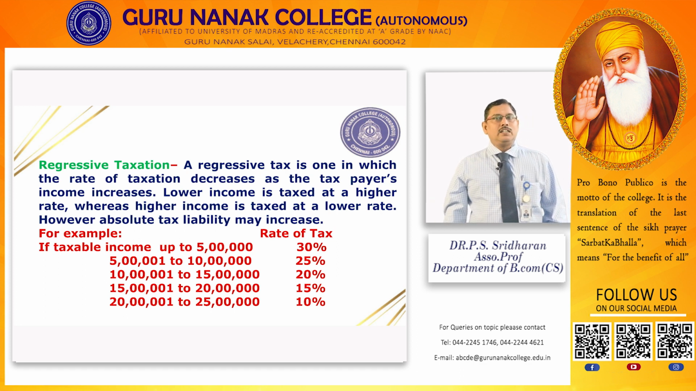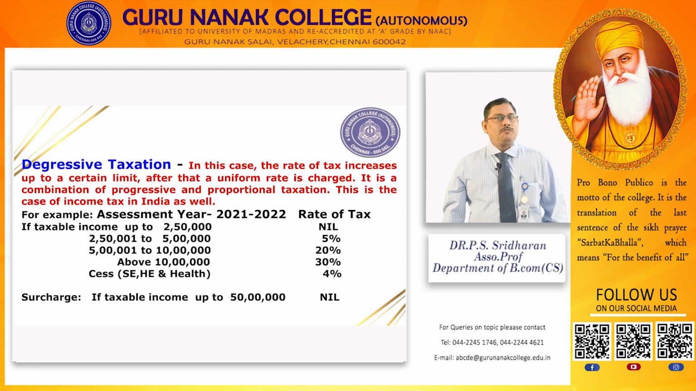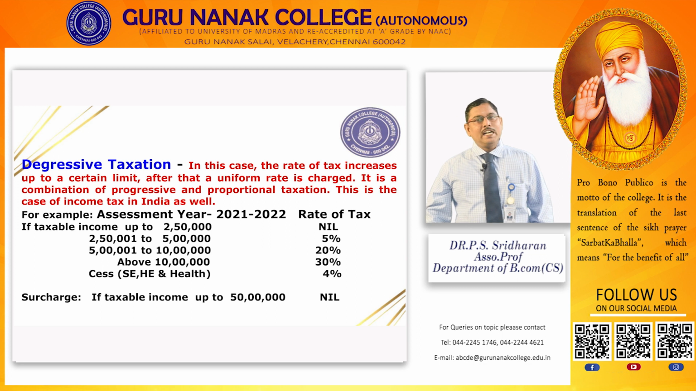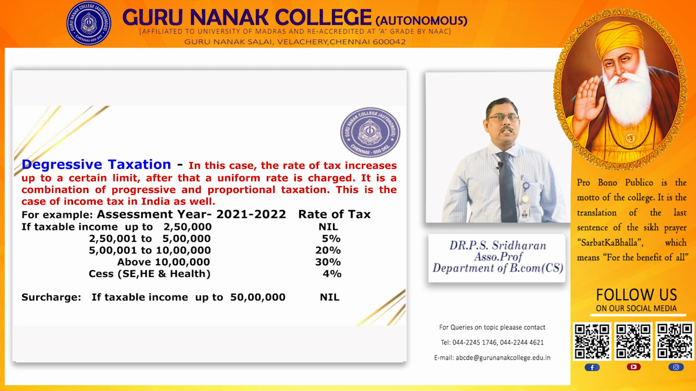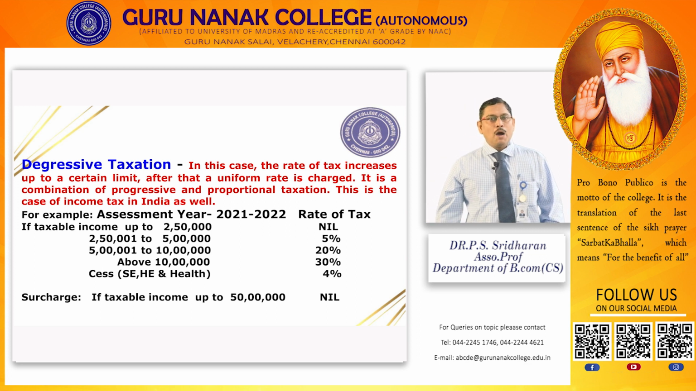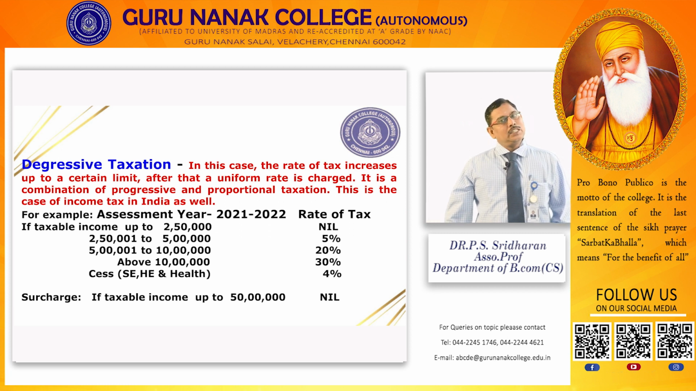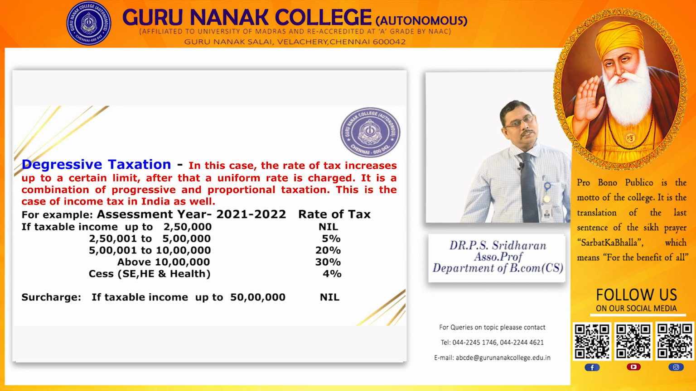Then digressive taxation: income increases, tax rates also increase up to a certain point. Thereafter, a uniform tax rate will be charged. For example, income up to 2,50,000 is nil, 2,50,000 to 5 lakh 5%, 5 lakh to 10 lakh 20%, above 10 lakh whatever the income may be, the flat rate is 30%. Then additional tax liability is there: cess, for secondary education, higher education and health, 4%. Apart from that, there is an additional tax liability, surcharge, which is tax on tax. Up to 50 lakhs, no surcharge. If income exceeds 50 lakh, surcharge will be levied.